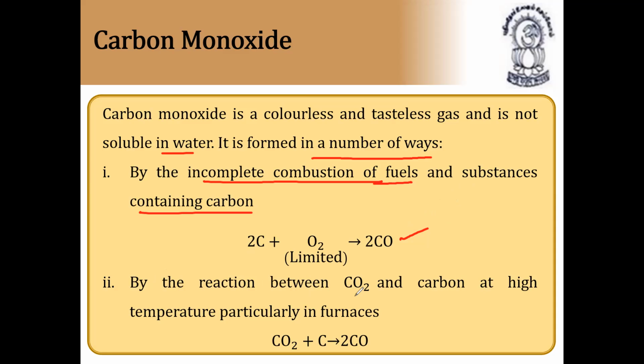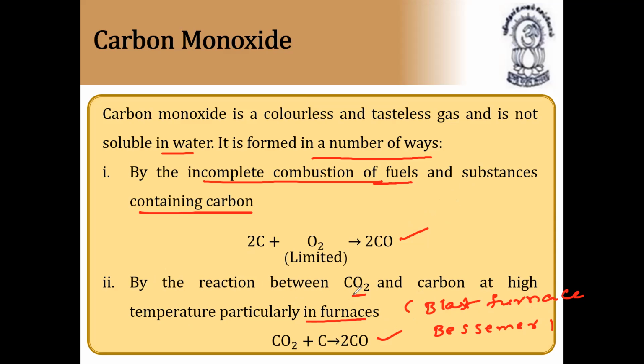By the reaction between carbon dioxide and carbon at high temperature, particularly in furnaces, carbon monoxide is released. These furnaces are like the blast furnace and the Bessemer converter. All these are called furnaces where we prepare products in the industries at higher temperature.